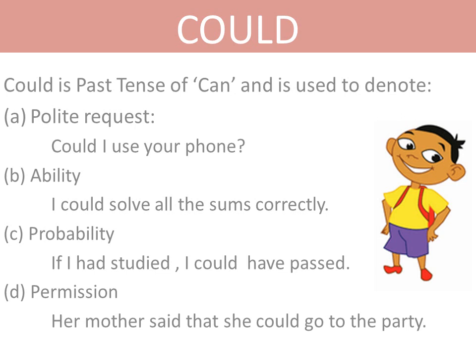Her mother said that she could go to the party. So, here you can see this sentence is an indirect sentence. In narration, we study direct and indirect sentences. In the direct sentence, it would be her mother said, "She can go to the party."